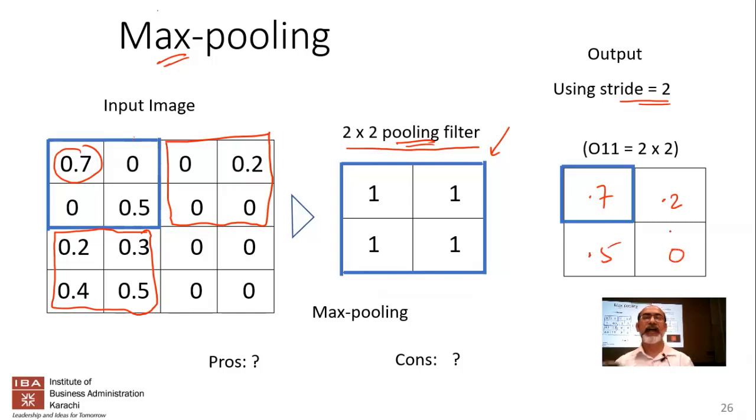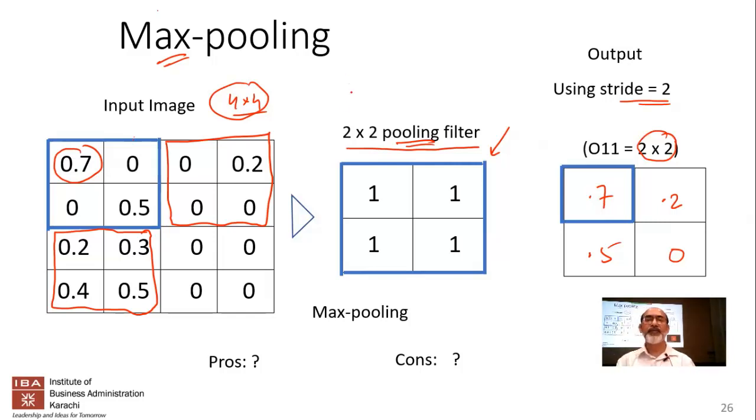So this is the output of max pooling, which basically says that if you take this large 4 by 4 image and apply a 2 by 2 max pooling filter, you can make the size half, one third, one quarter, what do we say? Instead of 4 by 4, we're converting it into 2 by 2. So we're basically reducing it by half.